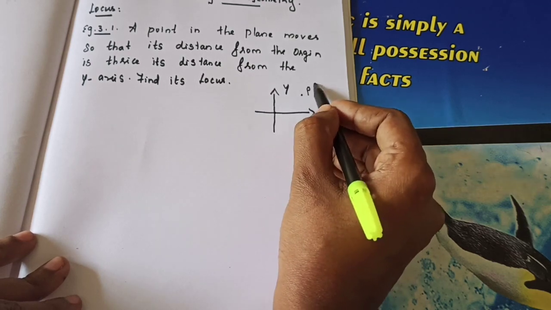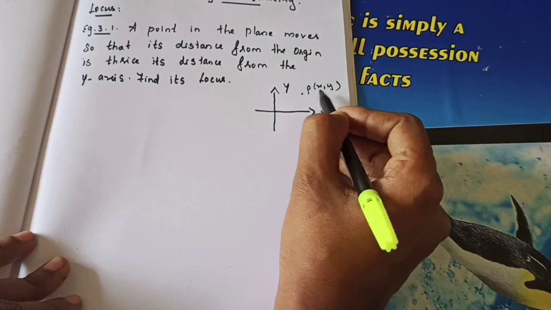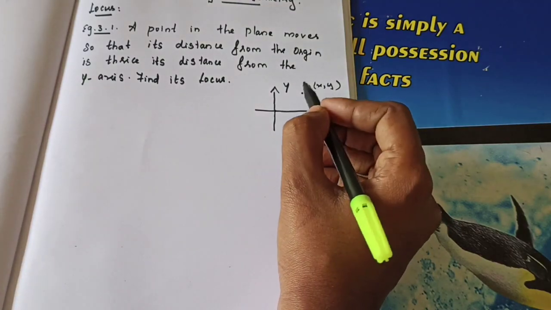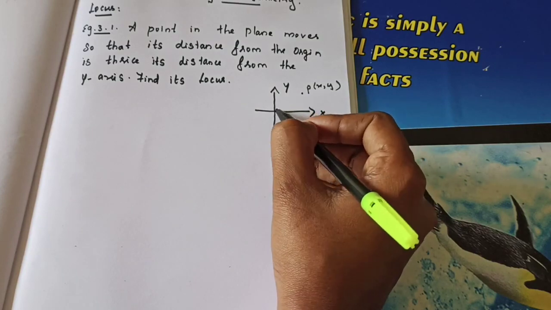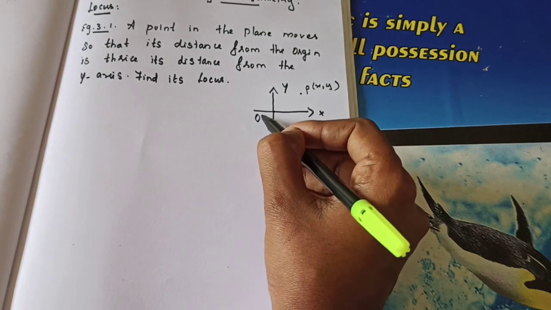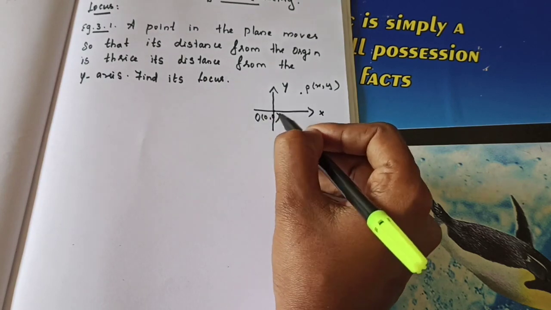So we can consider the point P of x comma y here. They said the point in a plane so that its distance from the origin. So let us consider this as origin O. So O means origin, the point is 0, 0.